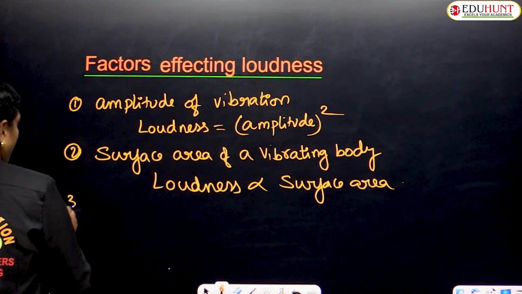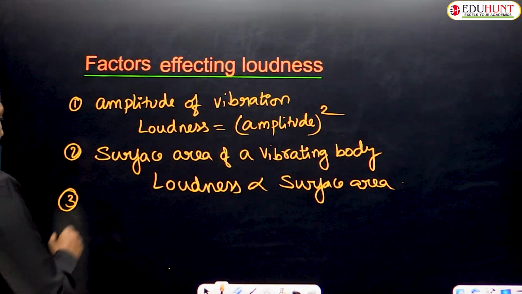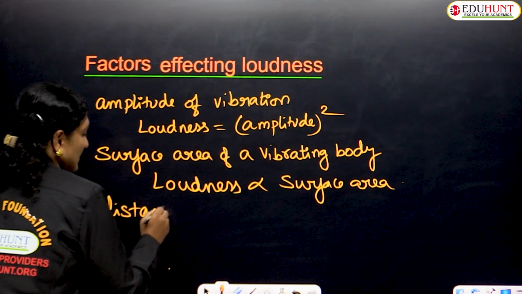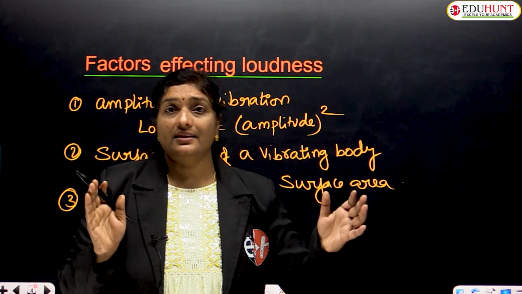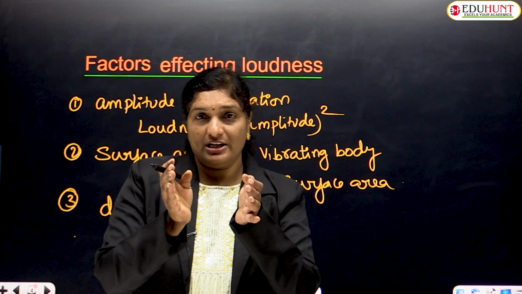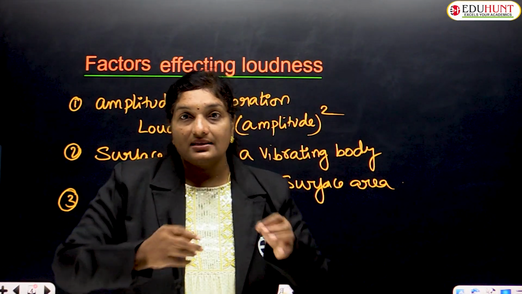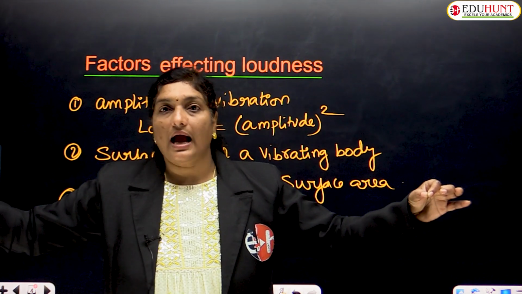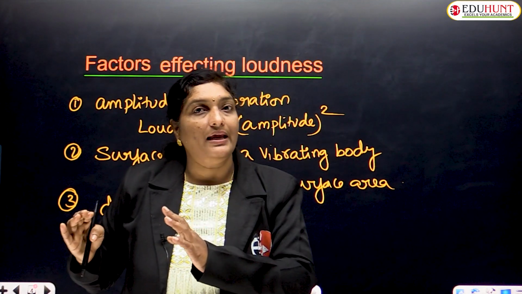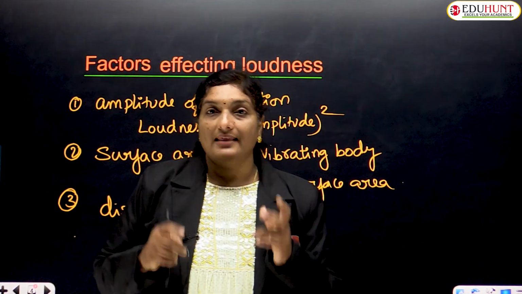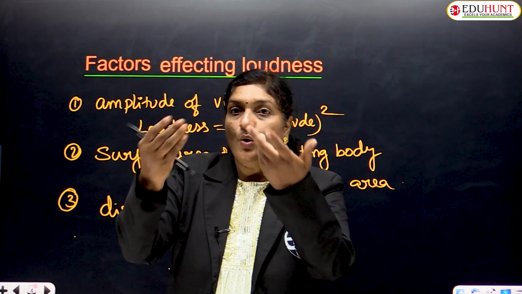The next one is about loudness depending upon the distance between the sound and the listener. Okay, so distance. Loudness also depends upon the distance between the sound and the listener. Suppose the listener and the source of sound are very close to each other, they can hear an increased amount of sound. That means they hear it loudly. Whereas as the distance between the source of sound and the listener is increased, the sound will be decreased. The loudness will be decreased. That means the larger the distance between them, the lesser the sound. The lesser the distance between them, the more sound is heard.